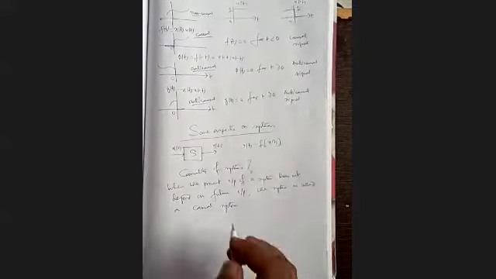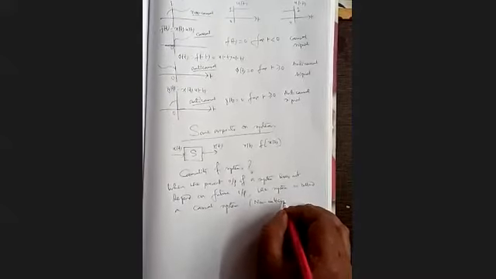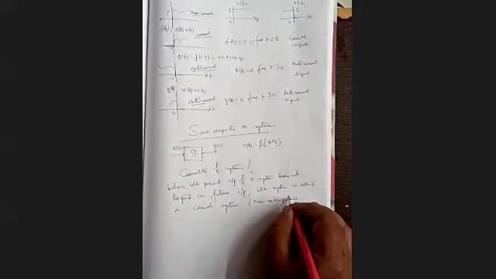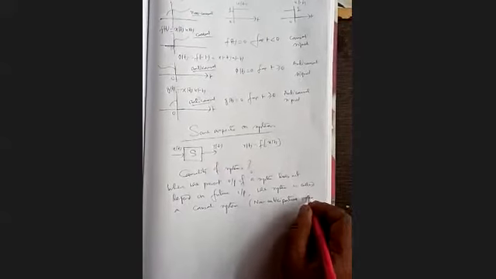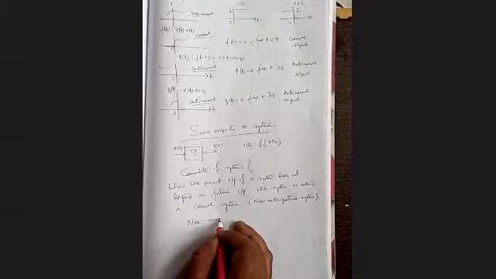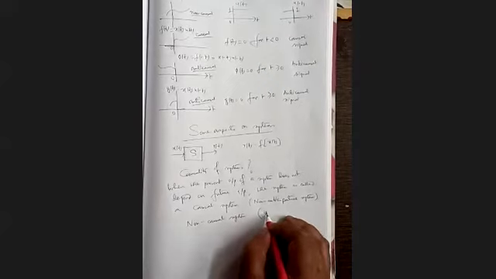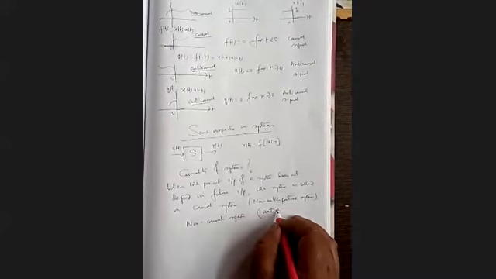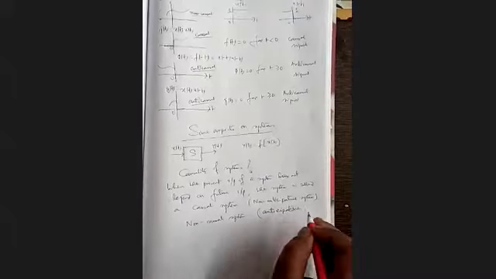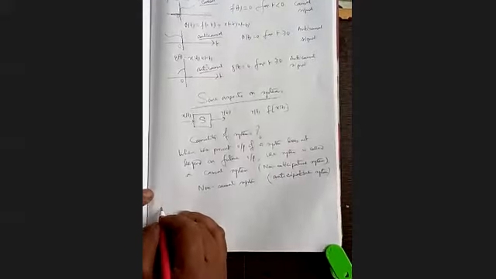A causal system is not based on any anticipation, so it is called a non-anticipative system. And a non-causal system is obviously an anticipative system.